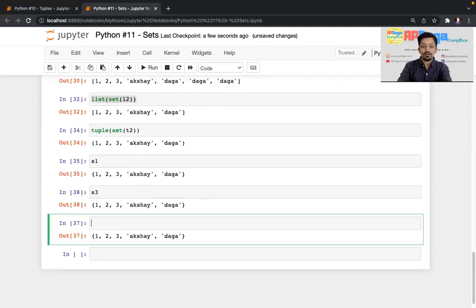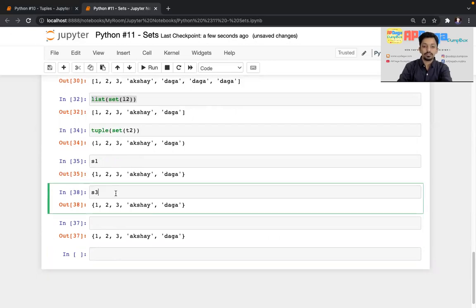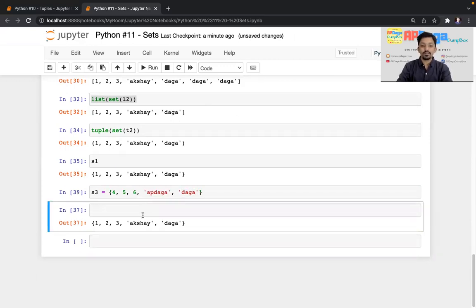What if I make some changes to that S3, because it is exactly the same. I want it to be different. Something like 4, 5, 6, and I'll keep the rest as it is. So S1 is there and S3 is there. What if I do S1 plus S3? We have already checked the plus operator on all the data types till now. Now we'll try it on sets.